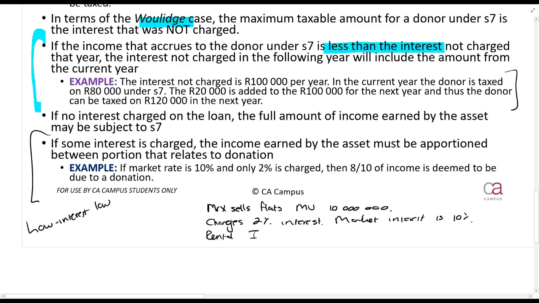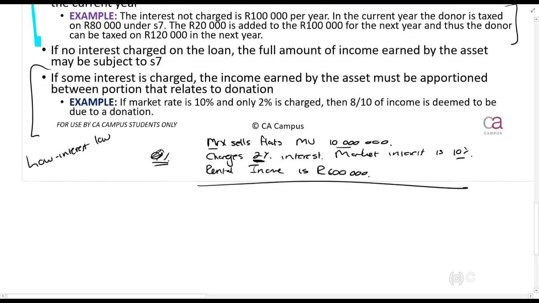Okay, and then a rental income is, let's say, 600,000. So in all of the examples I've used so far, we had the person selling the flat, and then they charged 0% interest. But now I'm saying they charge 2% interest. So they charge some interest, but not everything. They should have charged 10, only charged 2.